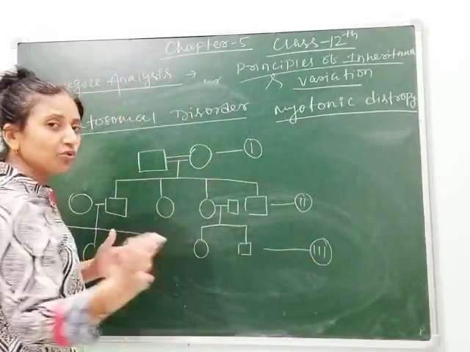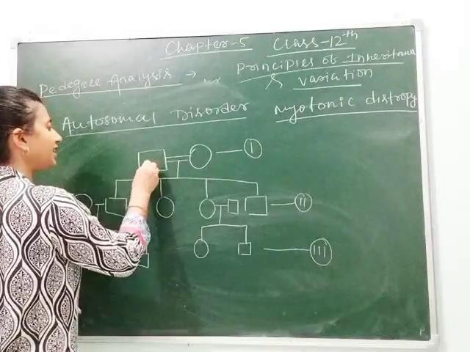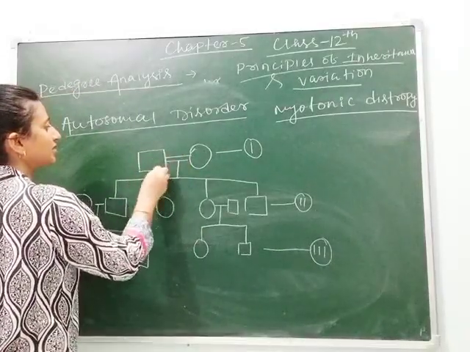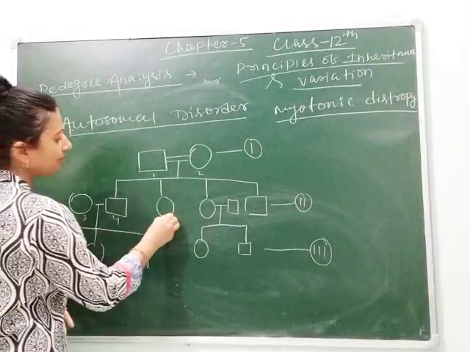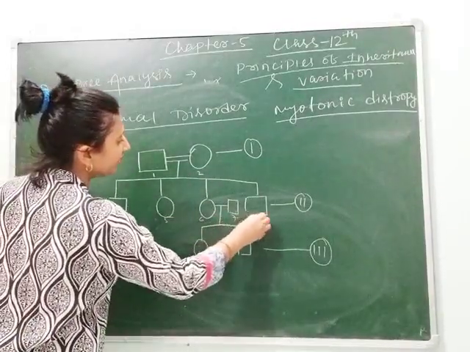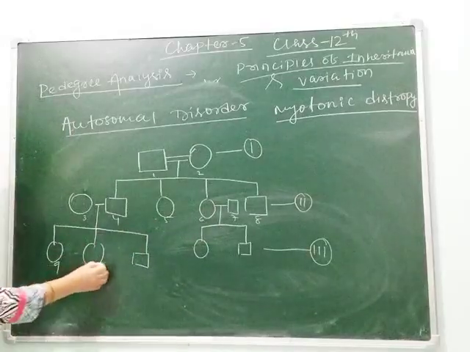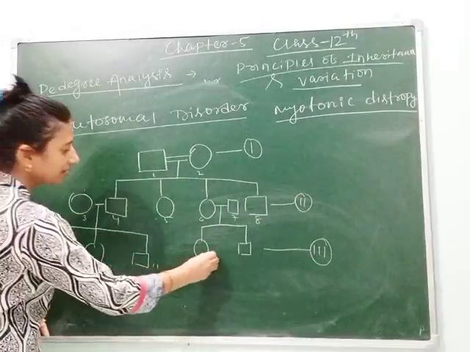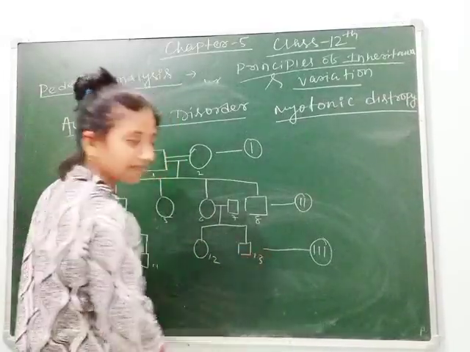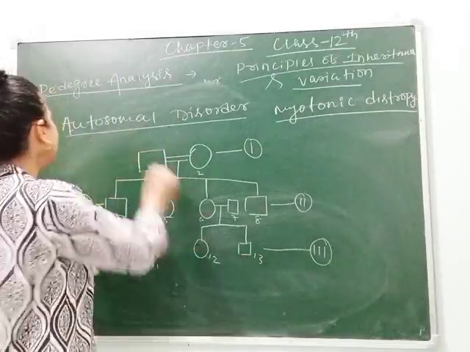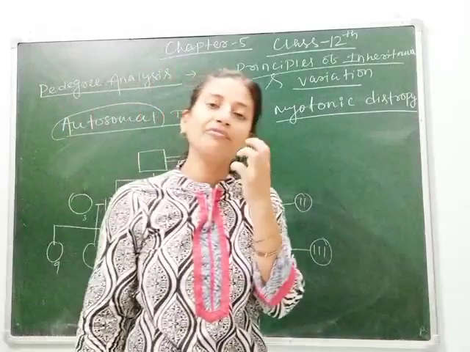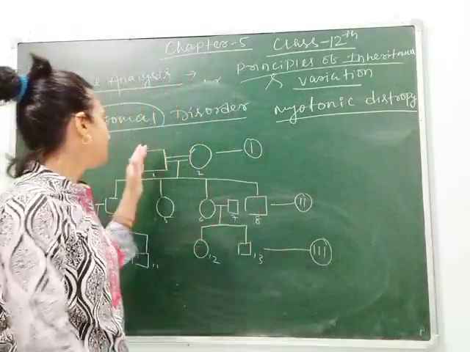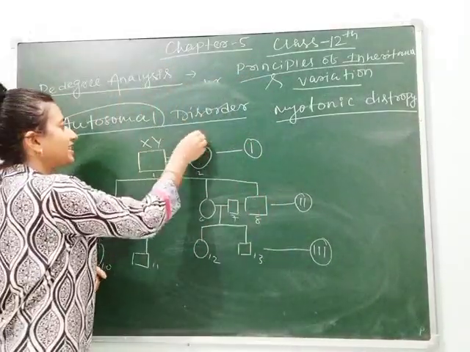Clear? If you want to do the sequence, then you can write this one is 1, this is 1, 2, 3, 4, 5, 6, 7, 8, 9, 10, 11, 12, 13. So we write here autosomal. Autosomal means we do not need to write X, Y and XX.